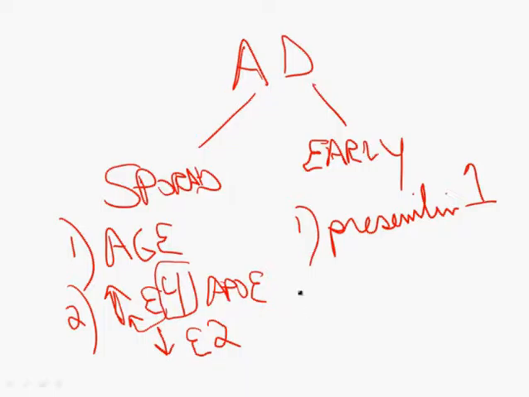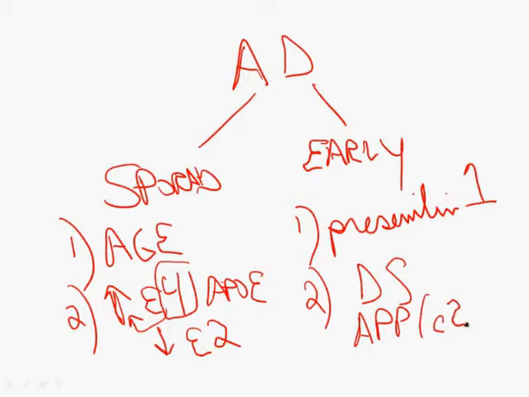The second association here is that there's an increased risk of the early form in patients with Down syndrome. In fact, by the age of 40, a large number of patients with Down syndrome will have developed Alzheimer's disease. Now this is particularly high yield, and examiners love to go after it. One of the essential principles here is that, of course, in Down syndrome you have 3 copies of chromosome 21, and remember, and very high yield, that the amyloid precursor protein that eventually results in the formation of the A-beta amyloid is actually present on chromosome 21.